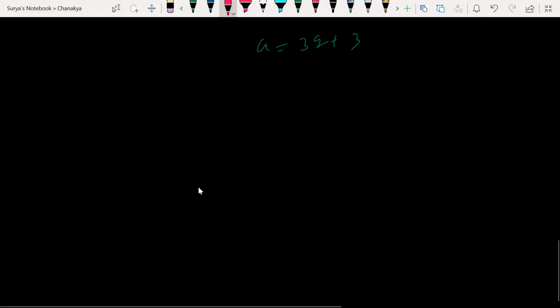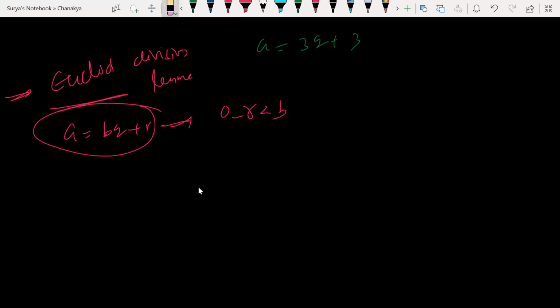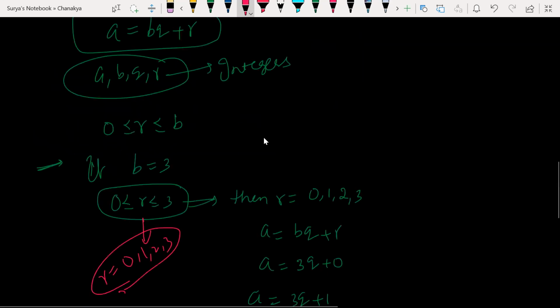Guys, basically Euclid division lemma, what is the rule? What is the simple condition? R is the condition. Guys, we made a mistake here. Only option A is correct. We wrote it wrong here. This is the condition: R should be 0 less than or equal to R less than B. This is the condition.